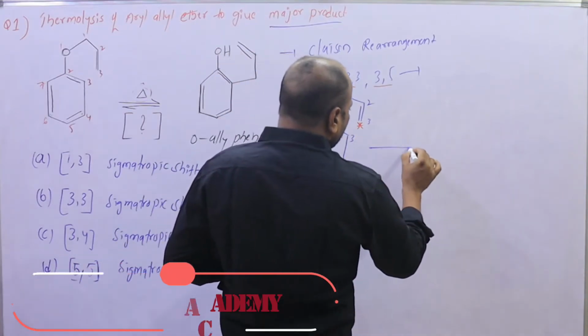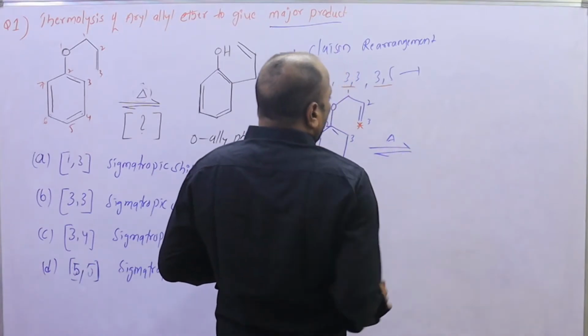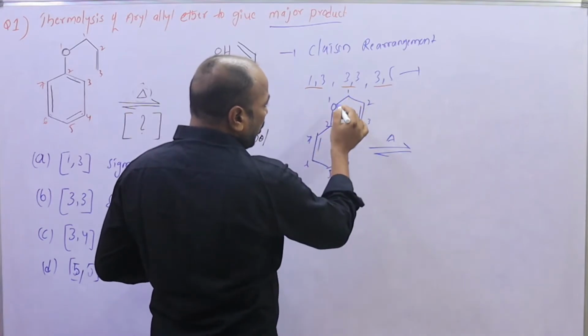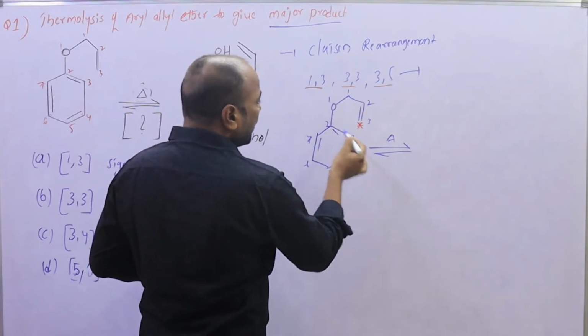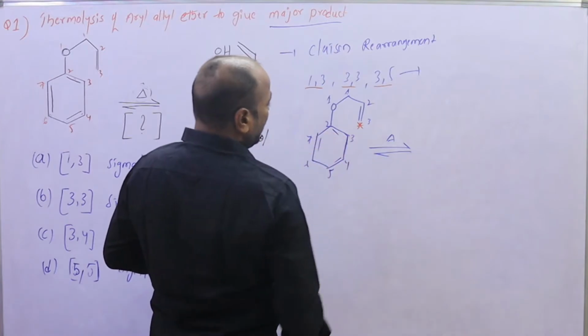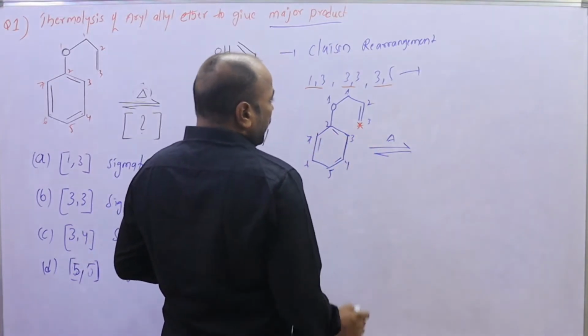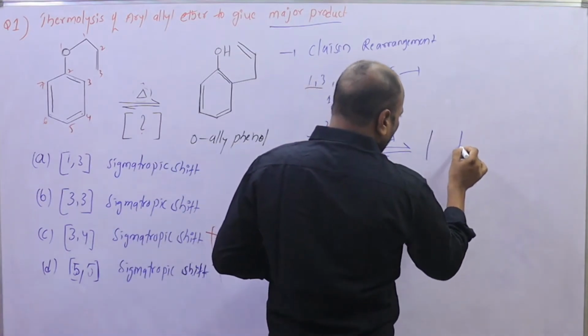In the 1,3 shift, the sigma bond breaks directly and connects with this position, and gives the product.